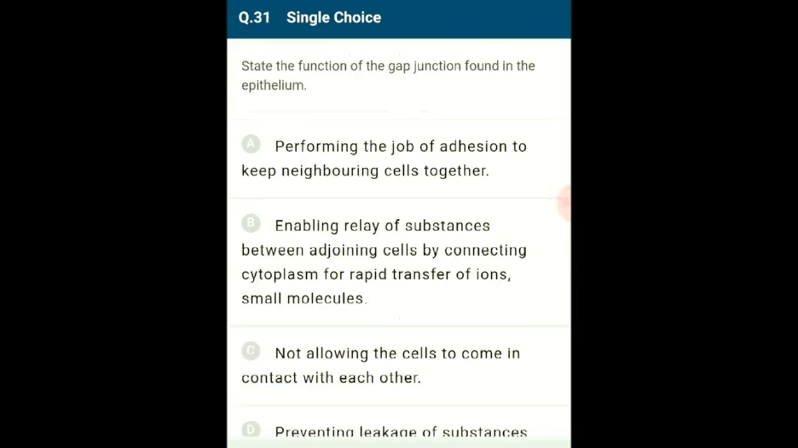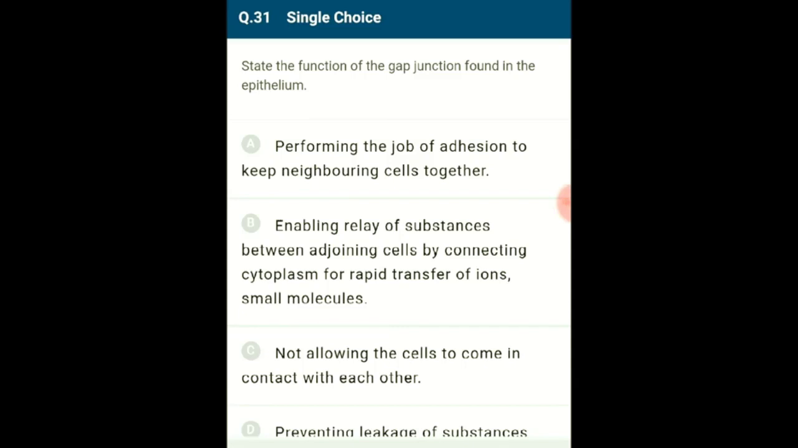Question number 31. State the function of the gap junction found in the epithelium. Epithelium tissue are the types of tissue found in animals which provide a lining or covering over the parts of the body. These tissues have certain connecting links which give structural as well as a functional support called as junctions. There are 3 types of junctions. Tight junction. They present between cells.